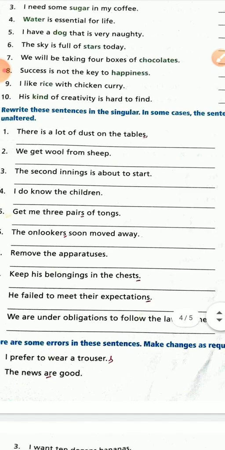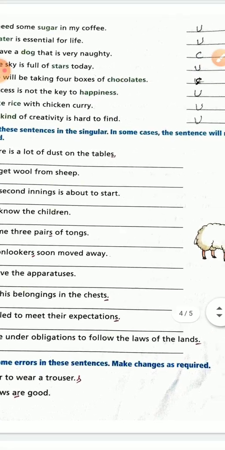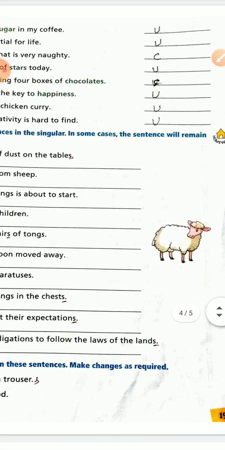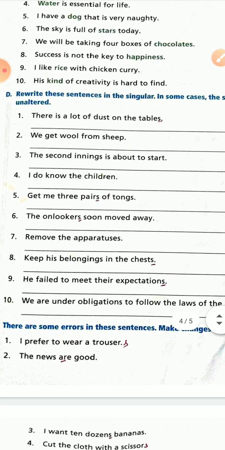Next is rewrite these sentences in the singular. In some cases, the sentences will remain unaltered. Look here and change wherever necessary, singular to plural and plural to singular. And wherever it is not necessary, then you will rewrite it the same way. So let's see here.